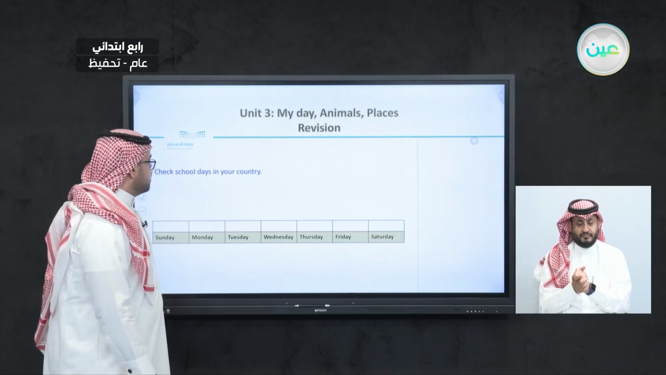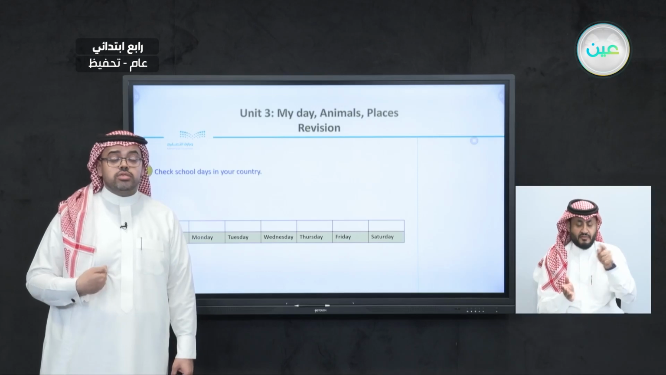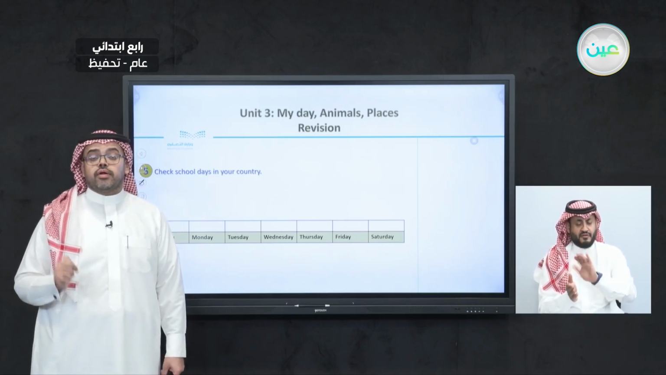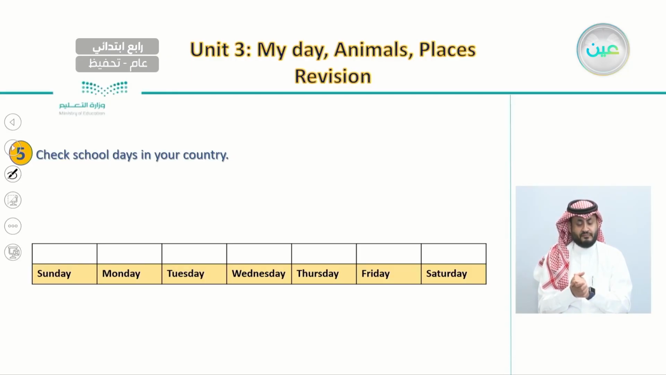And after this, here we said, check school days in your country. So here we have 7 days, which are Sunday, Monday, Tuesday, Wednesday, Thursday, Friday, and Saturday. What we did in this exercise is that we go day by day, and if this day is a school day in our country, we put a check mark. So let's remind ourselves of how we did answer this exercise.